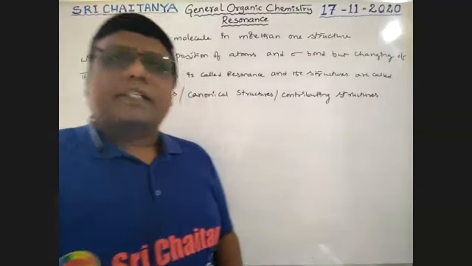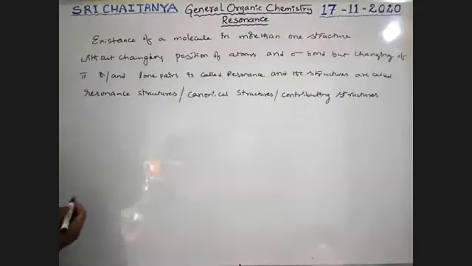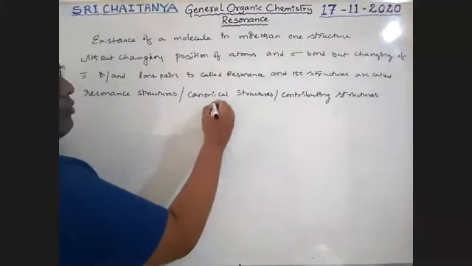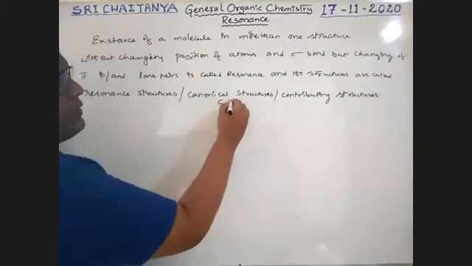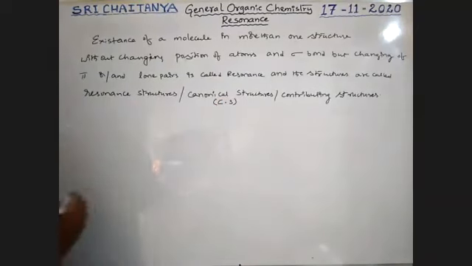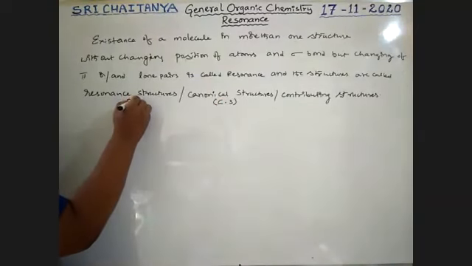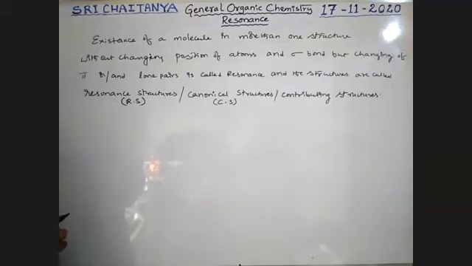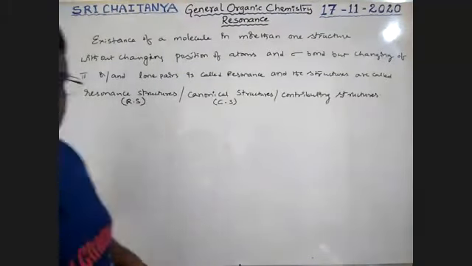Okay, let us take an example. See here, boys, from now onwards, the shortcut term CS is used for canonical structures, and RS for resonance structures. Either of these two terms is used, boys.